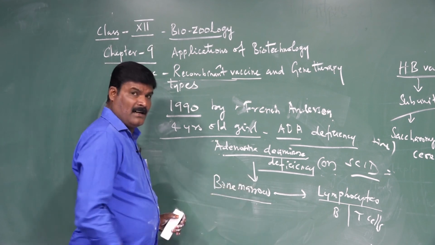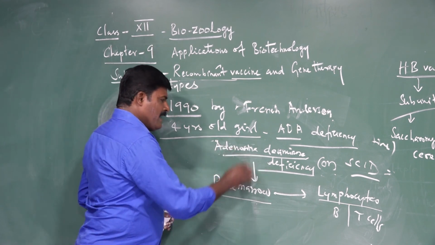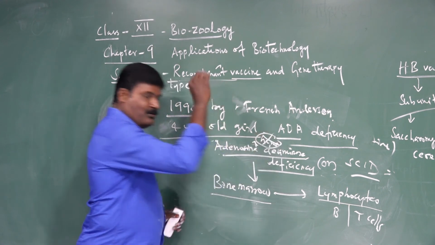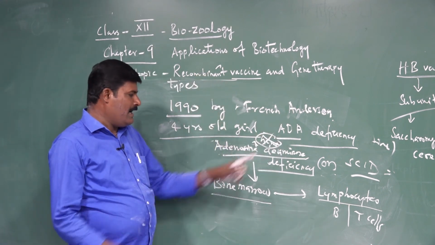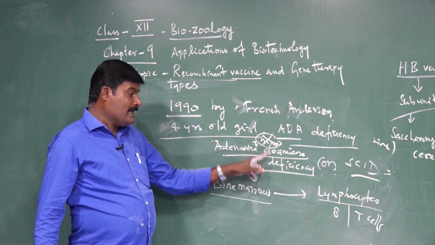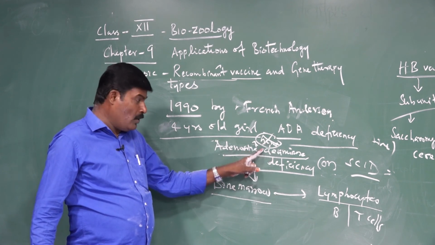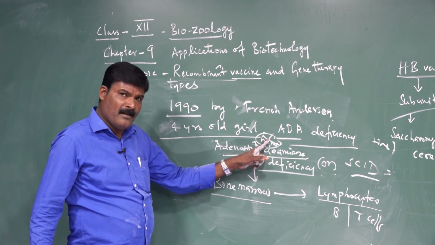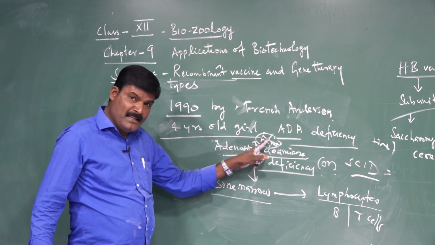What happens in this case? The adenosine deaminase synthesizing gene is defective. The adenosine deaminase is encoded by the gene, because this enzyme is produced by the gene and the information is carried by the gene.